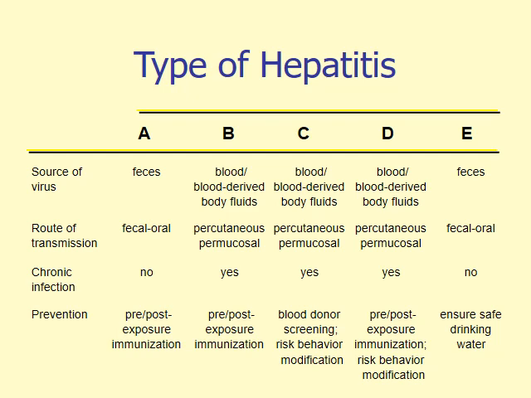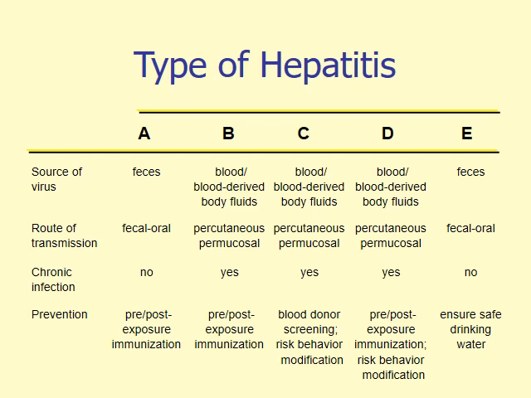In case of hepatitis B virus, the source of viral infection is blood and blood products or body fluids. The route of transmission is by percutaneous and permucosal route. There is chronicity in case of hepatitis B viral infection. Prevention of hepatitis B virus infection is by pre and post exposure immunization.